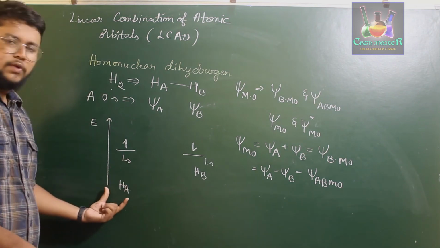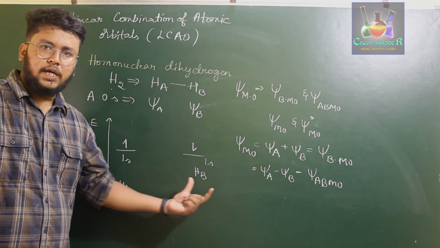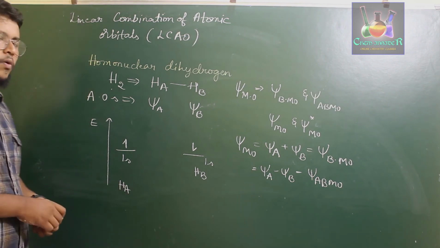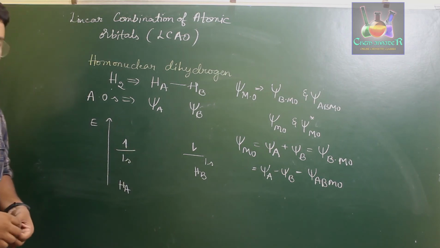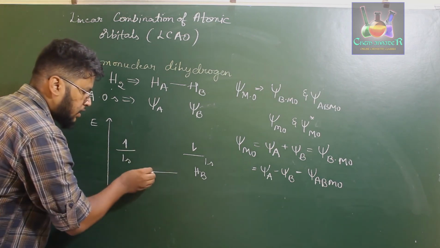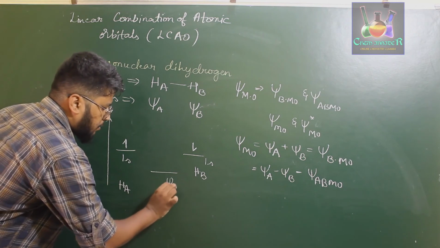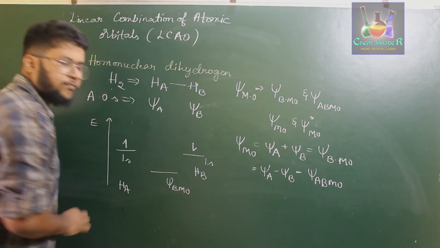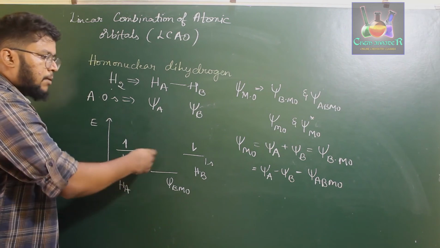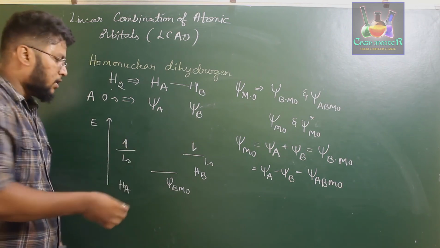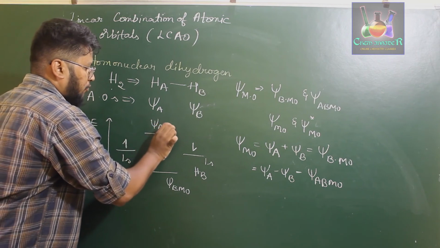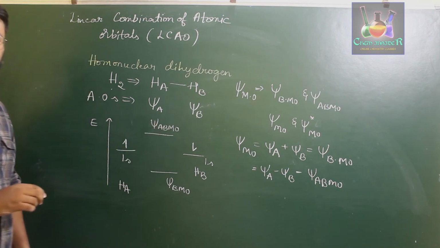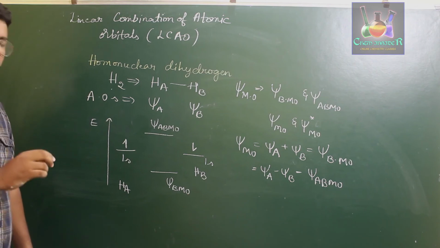So 1s orbital of HA and 1s orbital of HB. If both combine constructively, they have a slightly lower energy, that is psi BMO. If they combine oppositely, psi A minus psi B, they have the energy called psi ABMO.